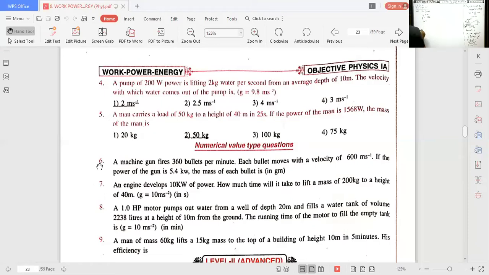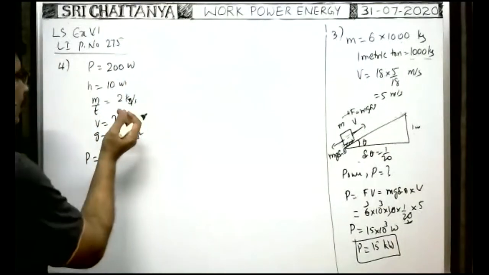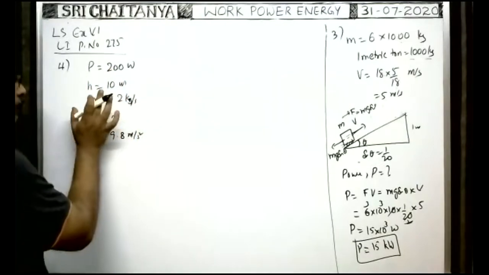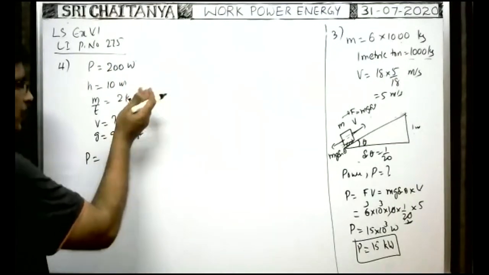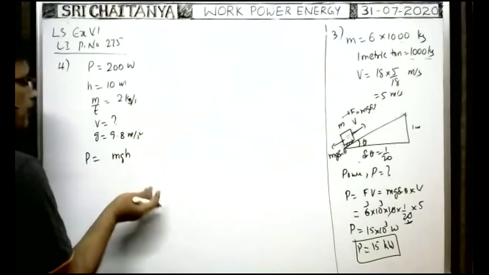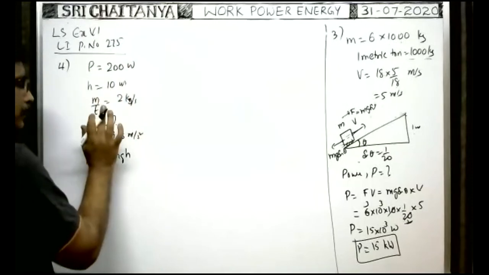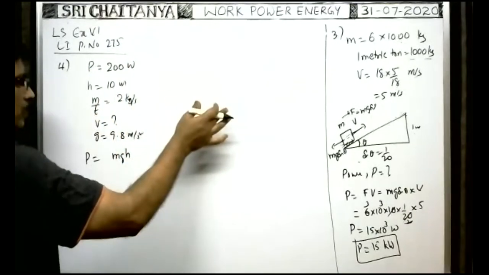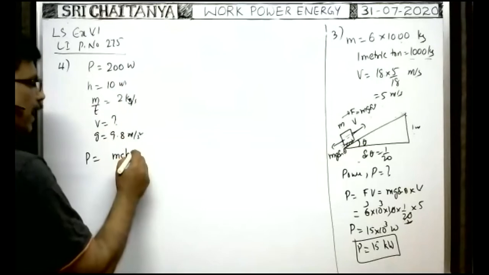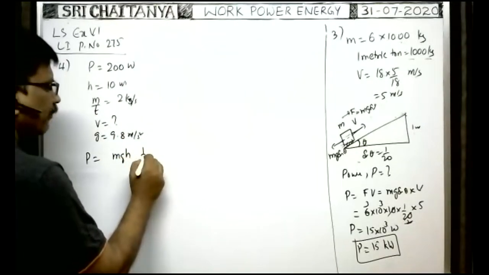The velocity with which the water comes out. g is equal to 9.8 meter per second square is given. This is the problem. Now, all of you look at the board. Here the water is lifted from a depth h. That means the water is lifted up to a height h. So work to be done to lift the water up to a height h is equal to mgh. And whenever water is lifted up to a height, with what velocity does the water eject out? That means it has to acquire some velocity. To acquire some velocity, extra work to be done is equal to half mv square.